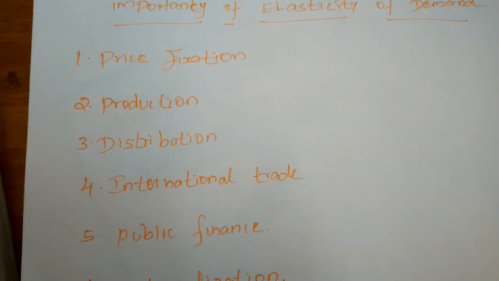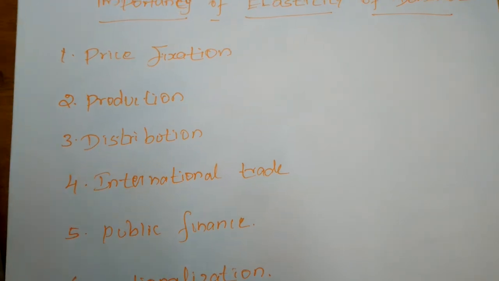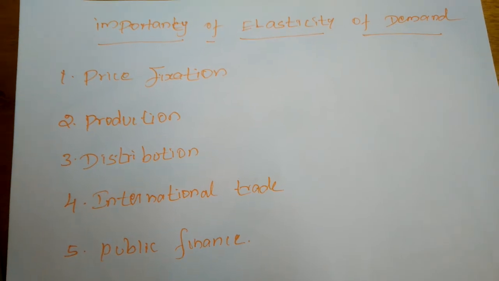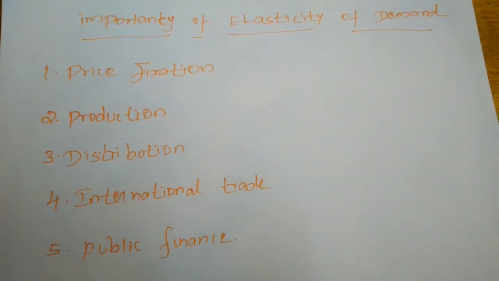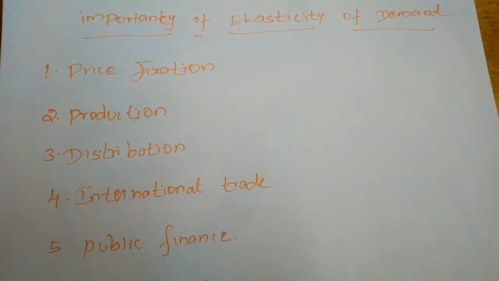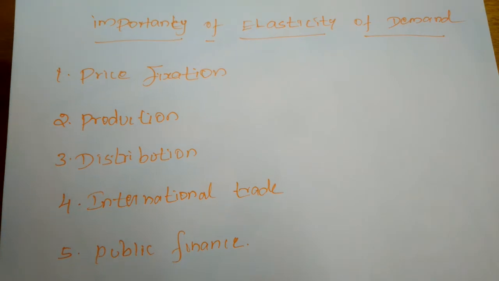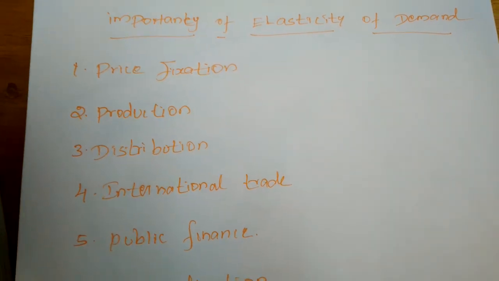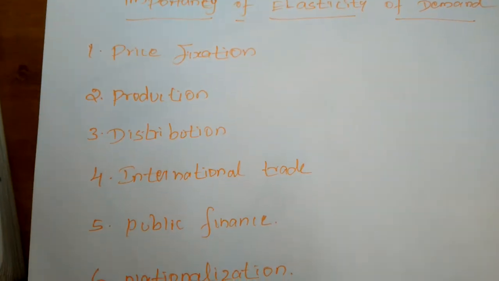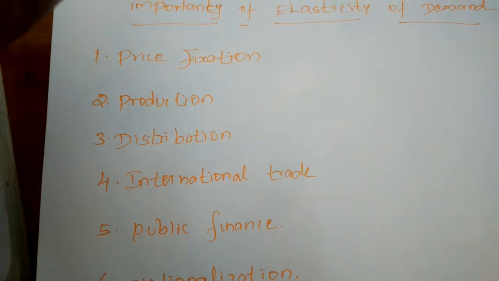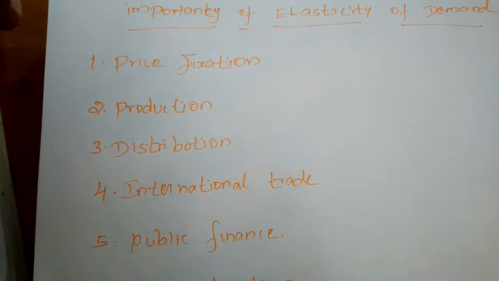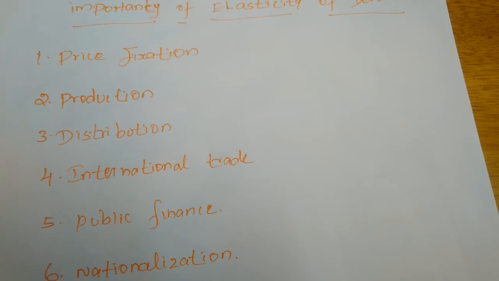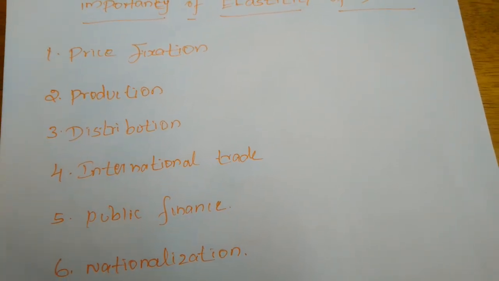So each seller under monopoly and imperfect competition. Monopoly market means a single seller only will be there. Imperfect competition means so many sellers will be there, but they will produce the same type of product. So this is the difference between the monopoly market and the imperfect competition market. But each seller under monopoly and imperfect competition has to take into account elasticity of demand while fixing the price for his product.